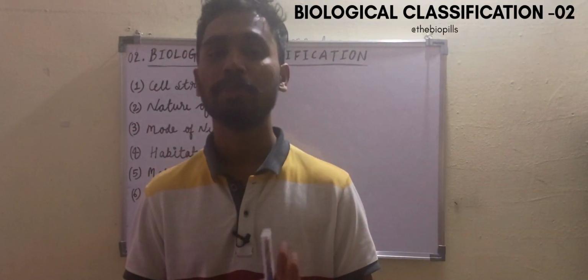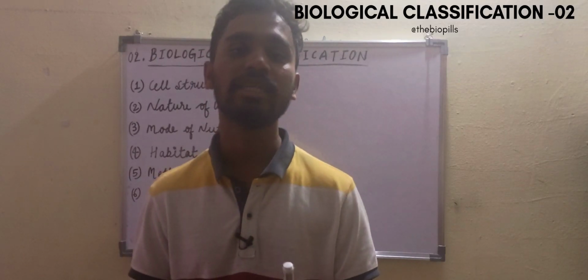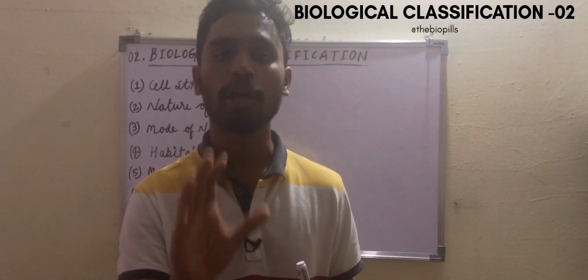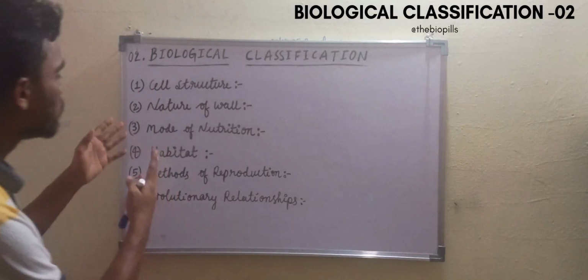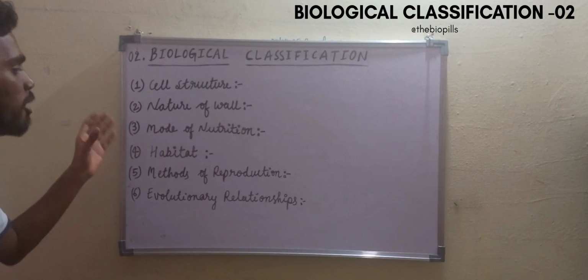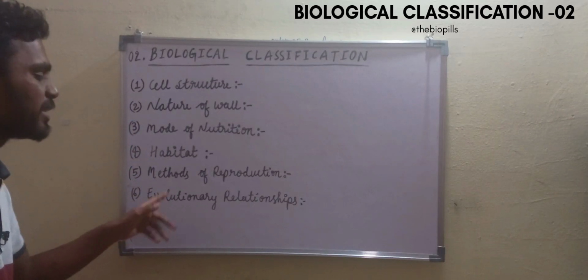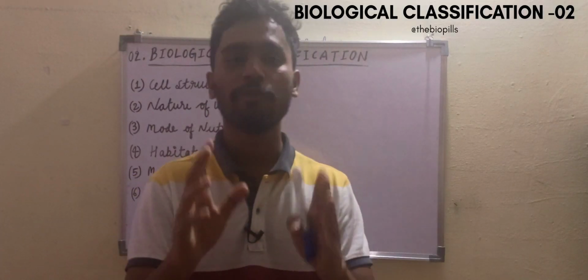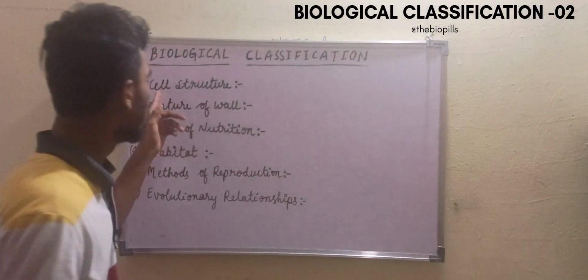Over a period of time, people felt that two kingdom classification is inadequate. We need to consider more characters for classification along with gross morphology. So they felt that we have to consider these characters like cell structure, nature of wall, mode of nutrition, habitat, methods of reproduction, evolutionary relationships. So these are all the characters we need to consider for classifying the organisms. I am going to discuss one by one. First one is cell structure.